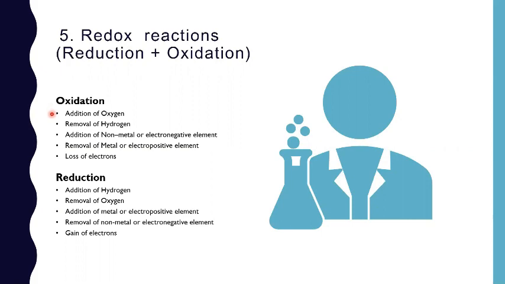We can define oxidation as addition of oxygen, removal of hydrogen, addition of non-metal or electronegative element, removal of metal or electropositive element, loss of electrons. Reduction can be defined as addition of hydrogen, removal of oxygen, addition of metal or electropositive element, removal of non-metal or electronegative element, gain of electrons.